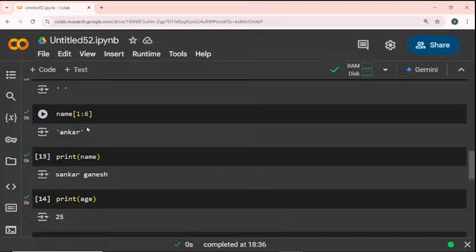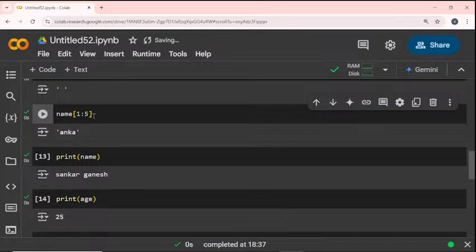Every time, the last value is n minus 1. Based on the index and also the slicing method, the last value is n minus 1. The last value is not executed. If I give it as 5, then only A and KA are executed, and the R is ignored. Do you see that? Because the last value is n minus 1. So if we want the full value, we can give an increased value. If I give 6, then ANKAR will be executed. Okay.